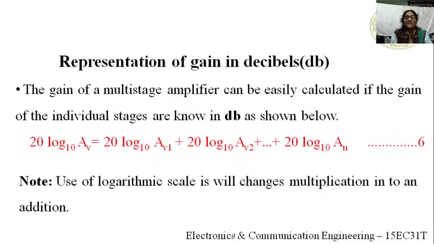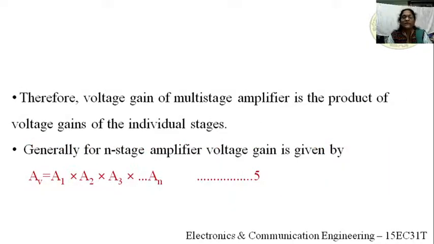Next is representation of gain in decibels. Why it is very easy to represent the gain in decibels: you observe here AV equals A1 into A2 into A3, that is multiplication, right? The frequency response of any amplifier we plot, frequency versus voltage gain.